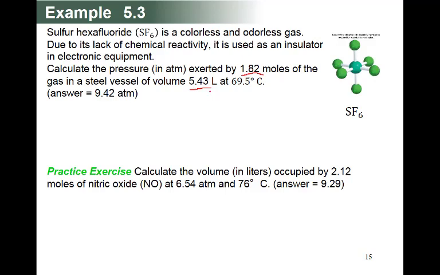So temperature is 69.5. So we will write this down. The question here is, calculate the pressure.